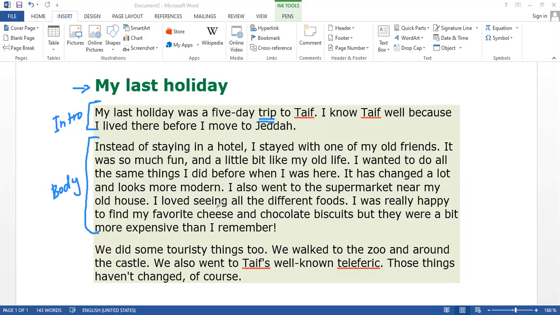Okay, I loved seeing all the different foods. I was really happy to find my favorite cheese and chocolate biscuits, but they were a bit more expensive than I remember. You know, these days everything gets expensive. Finally, this is the last part. We did some touristy things too. We walked to the zoo, you know, well, the life is having a zoo around and around the castle, he said. I think there might be a castle there. We also went to Taif's well-known Telefrica, and those things have changed, of course.